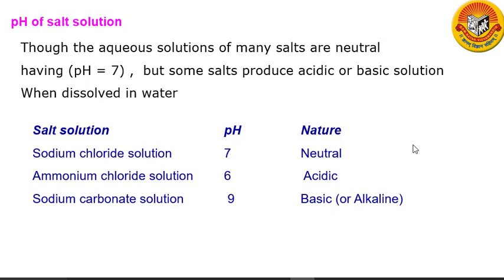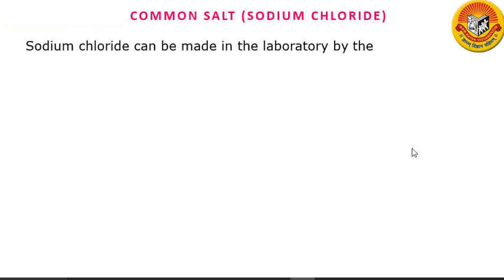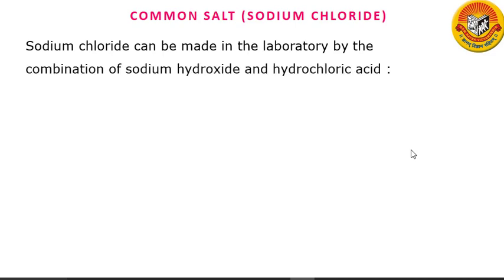Thus we have understood what a salt is, how it is formed, a few examples of important salts and their nature, whether they are acidic, basic or neutral. Now let us discuss common salt, that is NaCl. Sodium chloride can be made in the laboratory by the combination of sodium hydroxide and hydrochloric acid.